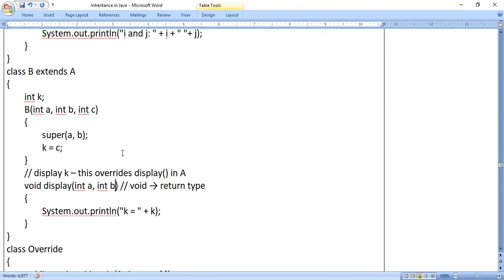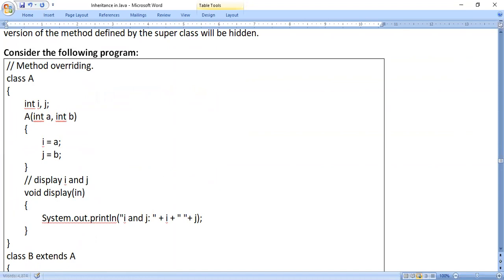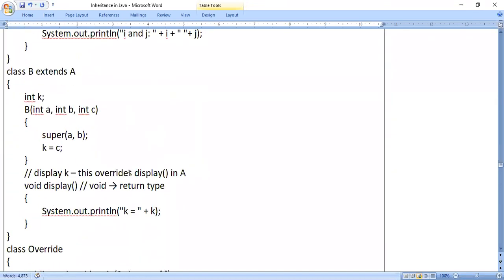But in case of method overriding, what happens? Nothing should be changed. Exactly the same. See here, if you are not using parameters here, here also don't use parameters. That is only in the first line I am talking about. In the first line, nothing should be changed when you look at the subclass method and superclass method. That concept is called method overriding.